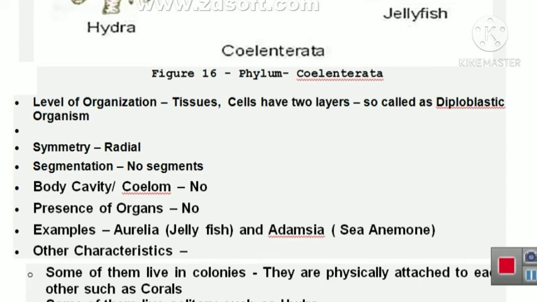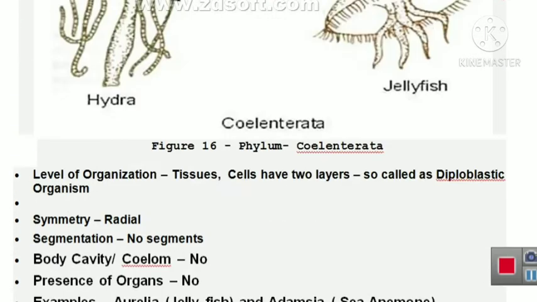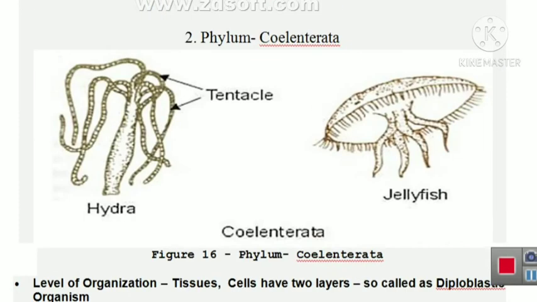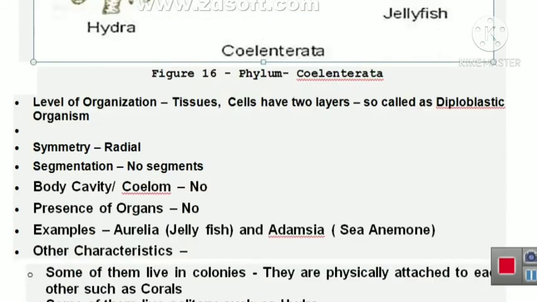Other characteristics: some of them live in colonies. They are physically attached to each other, such as corals. Some of them live solitary, such as Hydra. Here Coelenterata means the body is cylindrical.